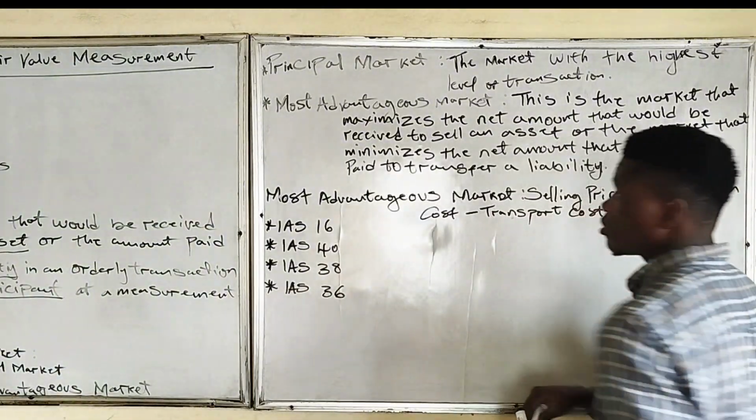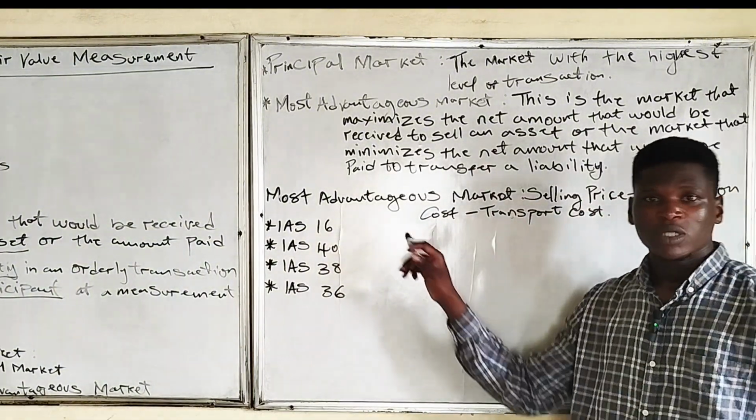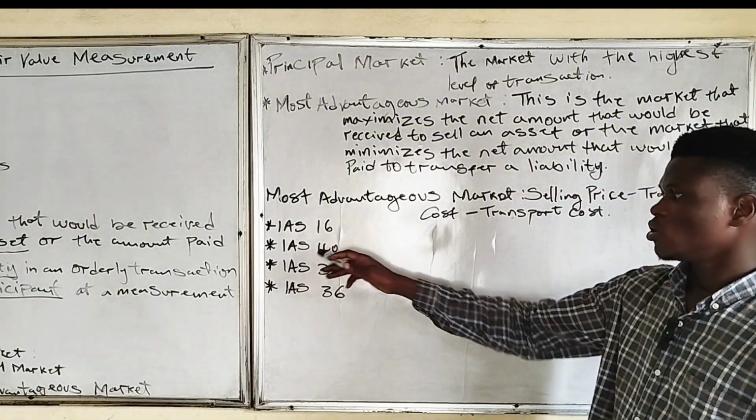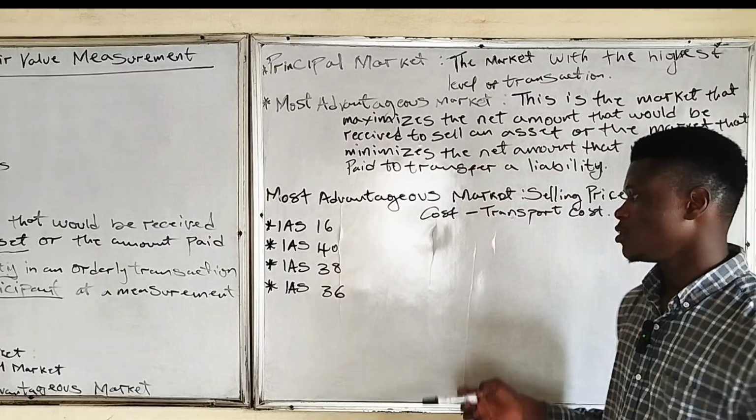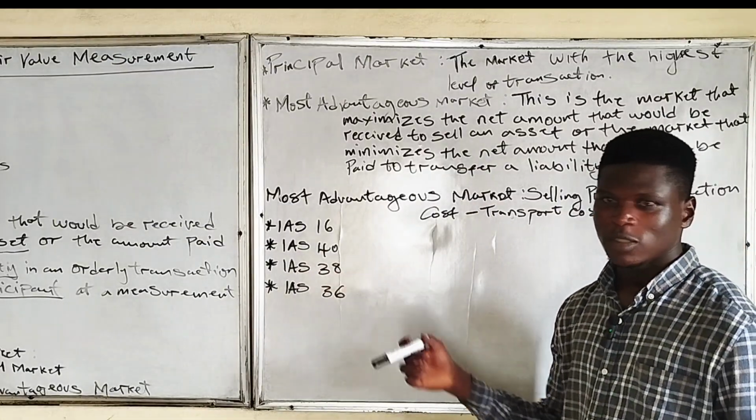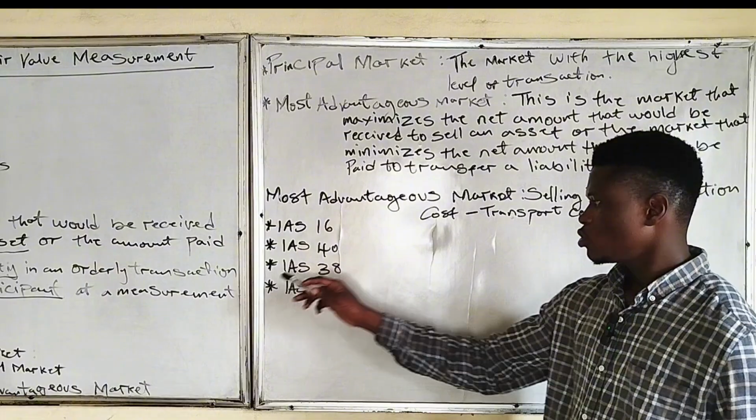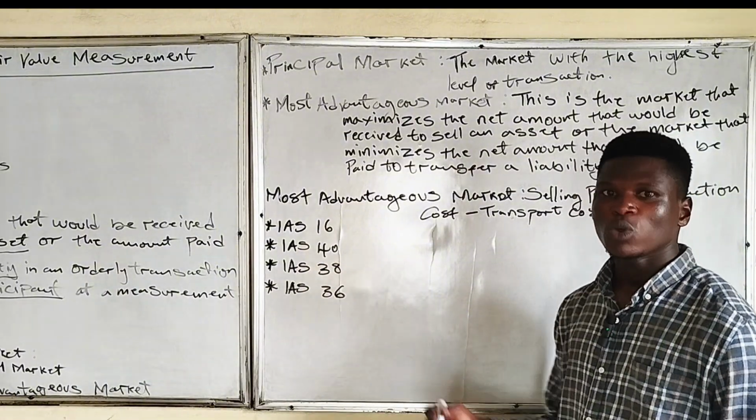Like we've talked about IAS 16, which is property, plant, and equipment. We've also done IAS 40, investment properties. We've also done IAS 38, intangible assets. We are yet to treat IAS 36, which we will subsequently do.